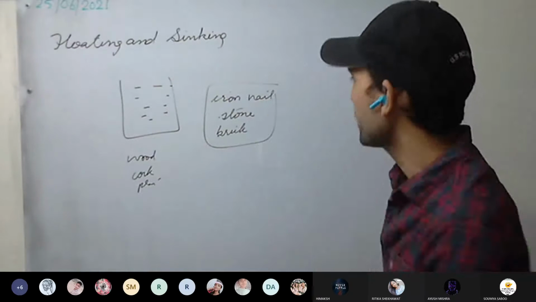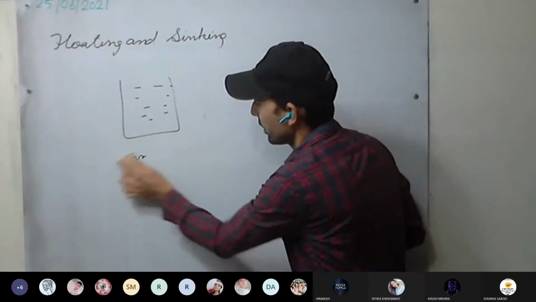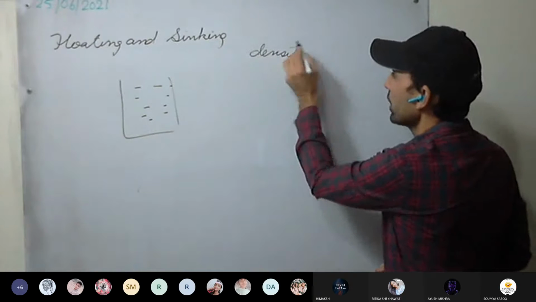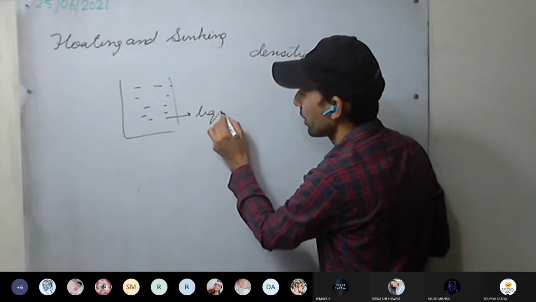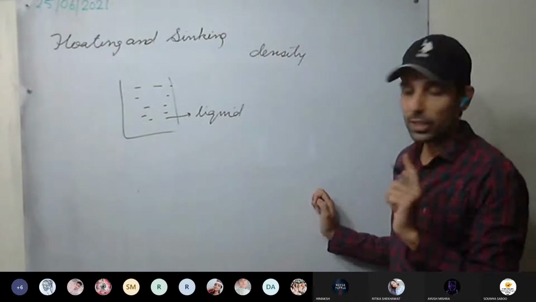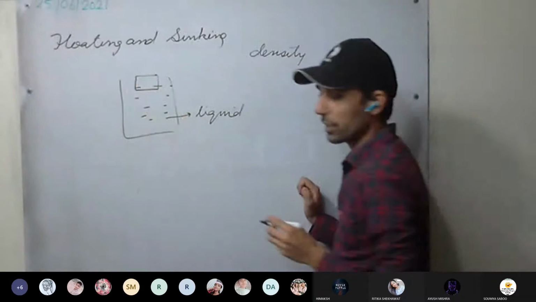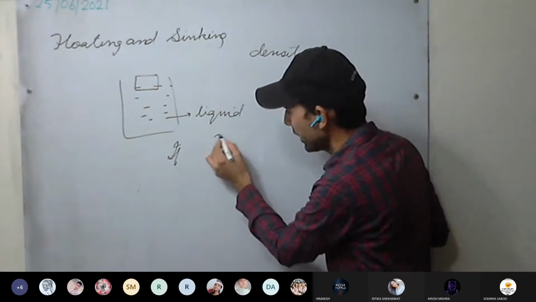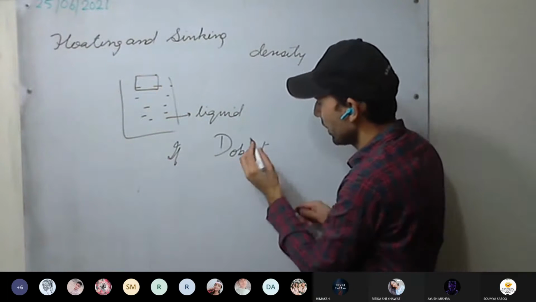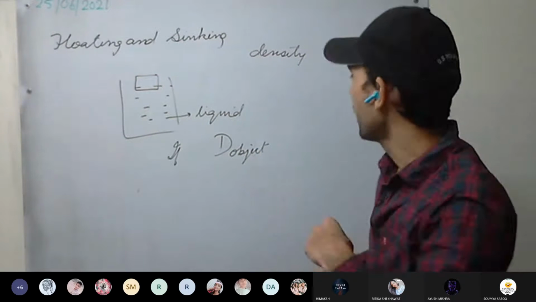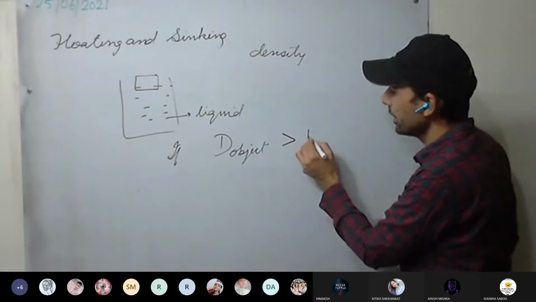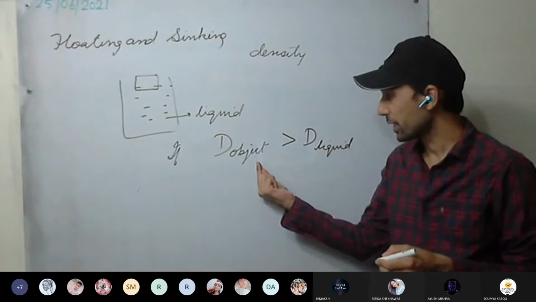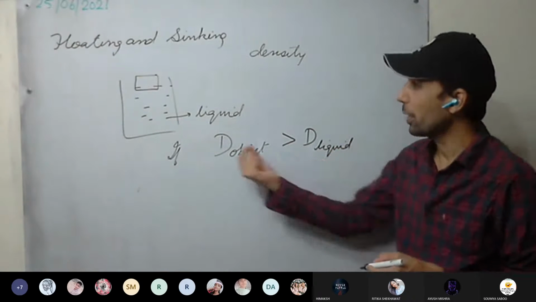Here, what plays the important role? It's the density. For example, we have taken a liquid and an object. Now see here, if the density of the object is greater than the density of the liquid, what will happen to the object?